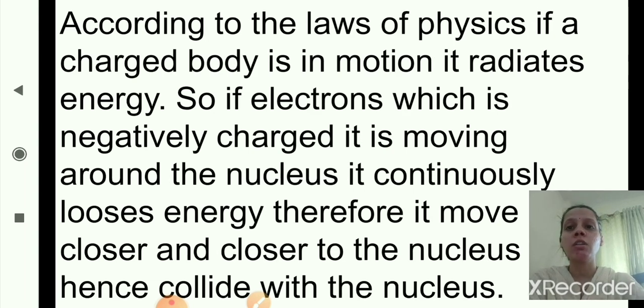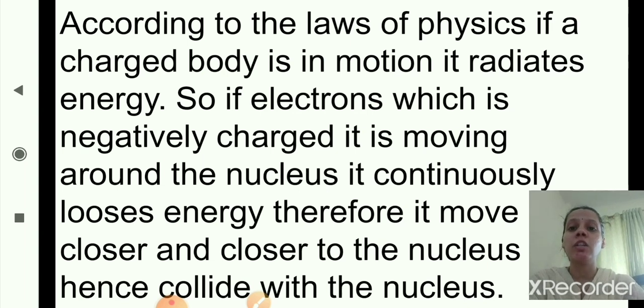According to the laws of physics, if a charged body is in motion, it radiates energy. So if electrons, which are negatively charged, are moving around the nucleus, as in Rutherford's nuclear atomic model, then they continuously lose energy. Therefore they move closer and closer to the nucleus.